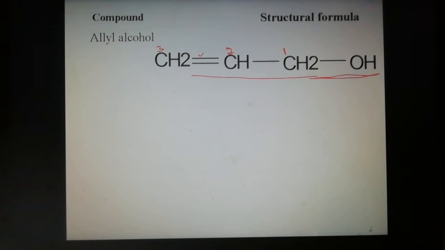So it is a 3 carbon system, prop, with 1 double bond, an unsaturated compound, so add the primary suffix ene and the secondary suffix ol. The IUPAC name of allyl alcohol is propenol. The double bond is present at the second carbon, so prop-2-en-1-ol is the IUPAC name of allyl alcohol.